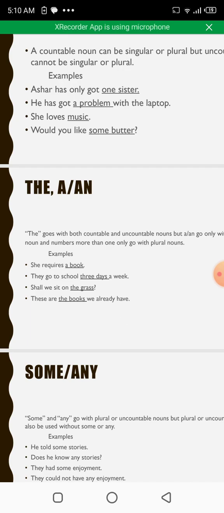Shall we sit on the grass? Grass is uncountable, but the can be used before that. And these are the books we already have. Here, books are being given a special status, those books which are already kept by or possessed by somebody. So here the correct use of the word is the before the books.